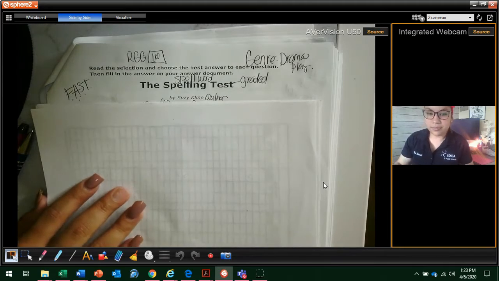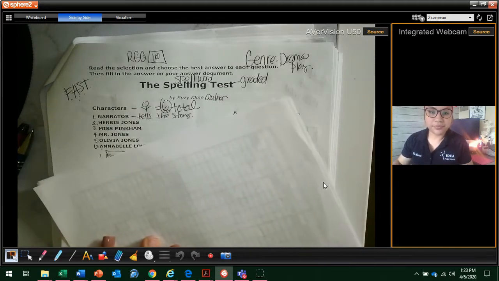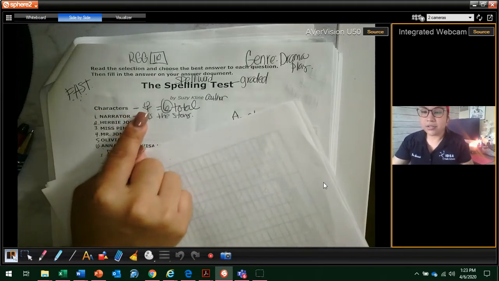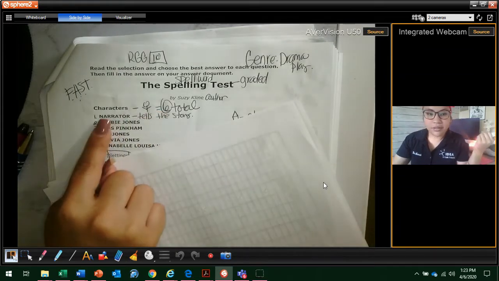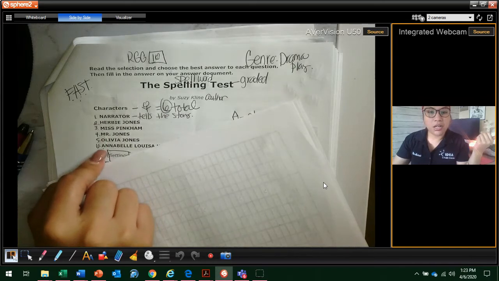And then, boys and girls, right away I noticed that there are 6 characters. So look what I did. I put the little character sign, so that reminds me that those are my characters. There are 6 in total. How do I know that? I have my narrator, and look, I actually numbered them. So I want you to go ahead and number your characters.